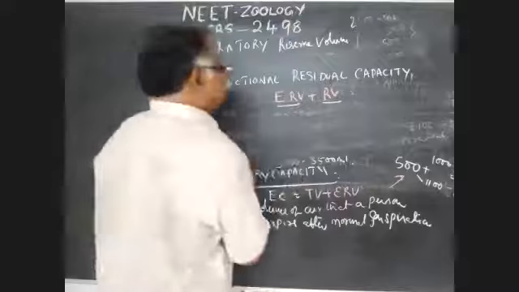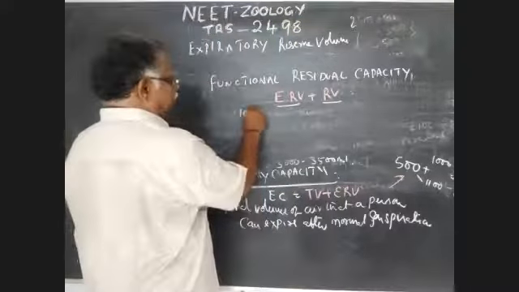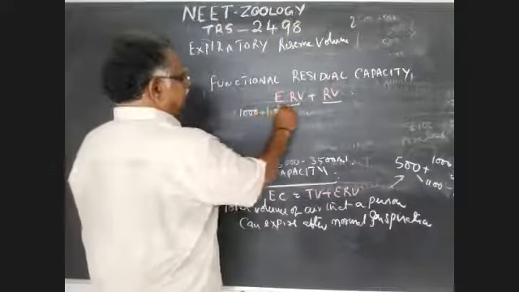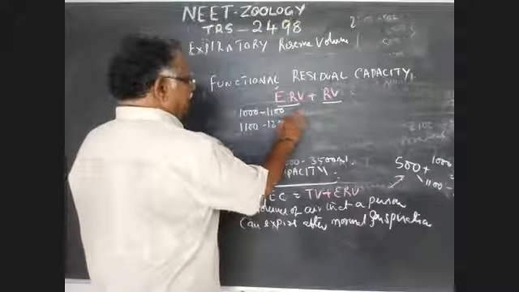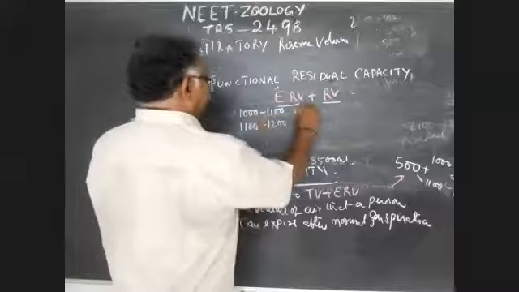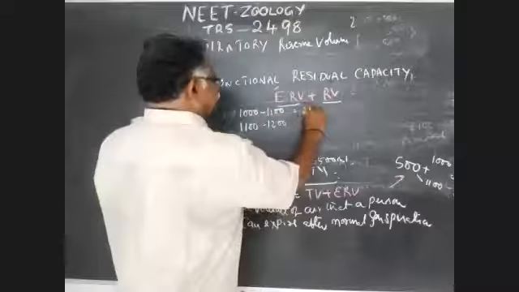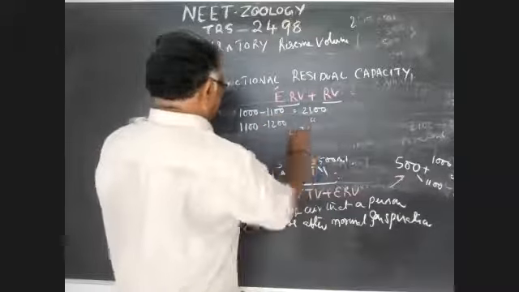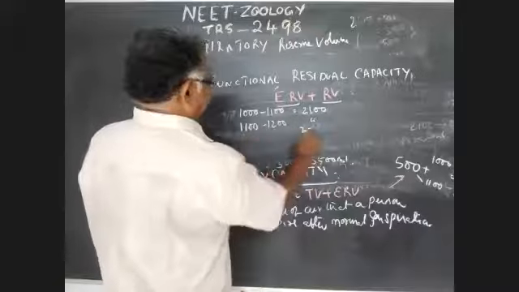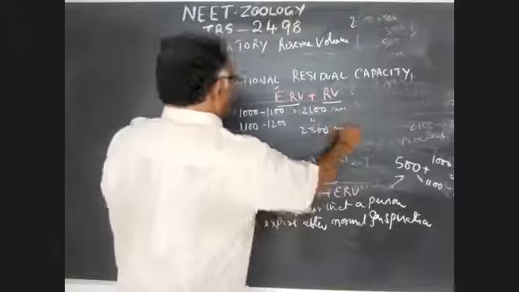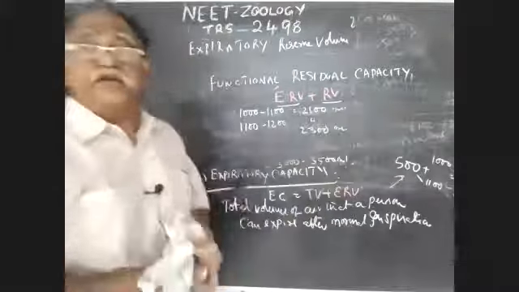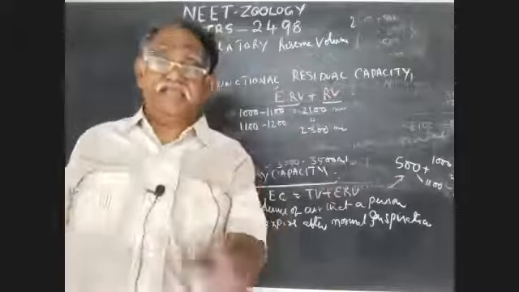Functional residual capacity: ERV 1,000 to 1,100, residual volume 1,100 to 1,200. So that is estimated at 2,100 to 2,300 ml. This is the value of functional residual capacity, FRC.